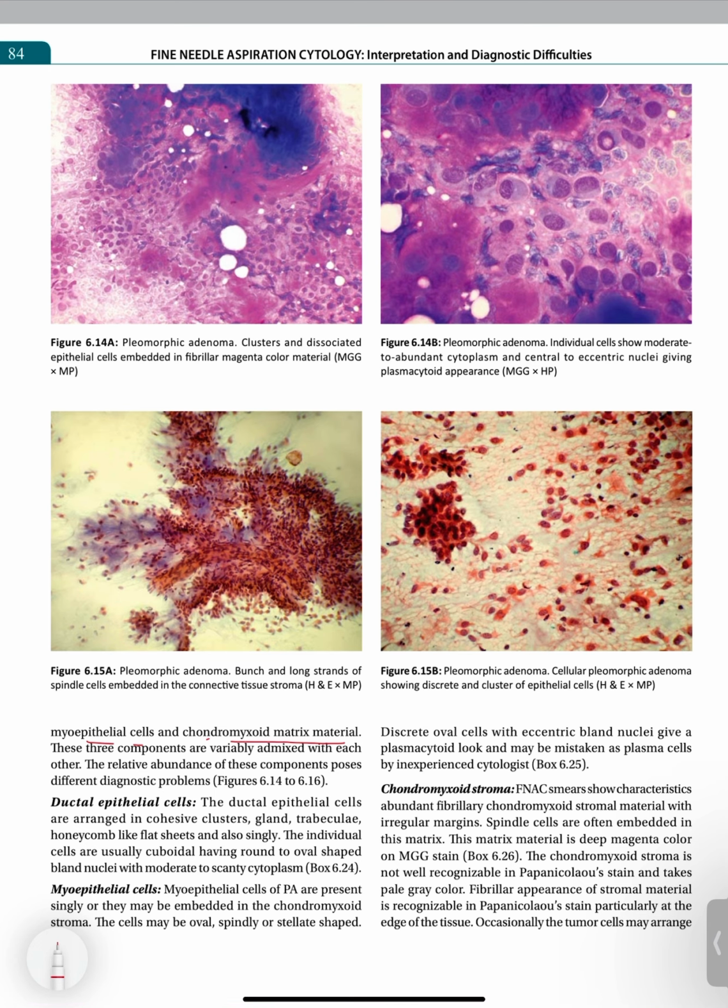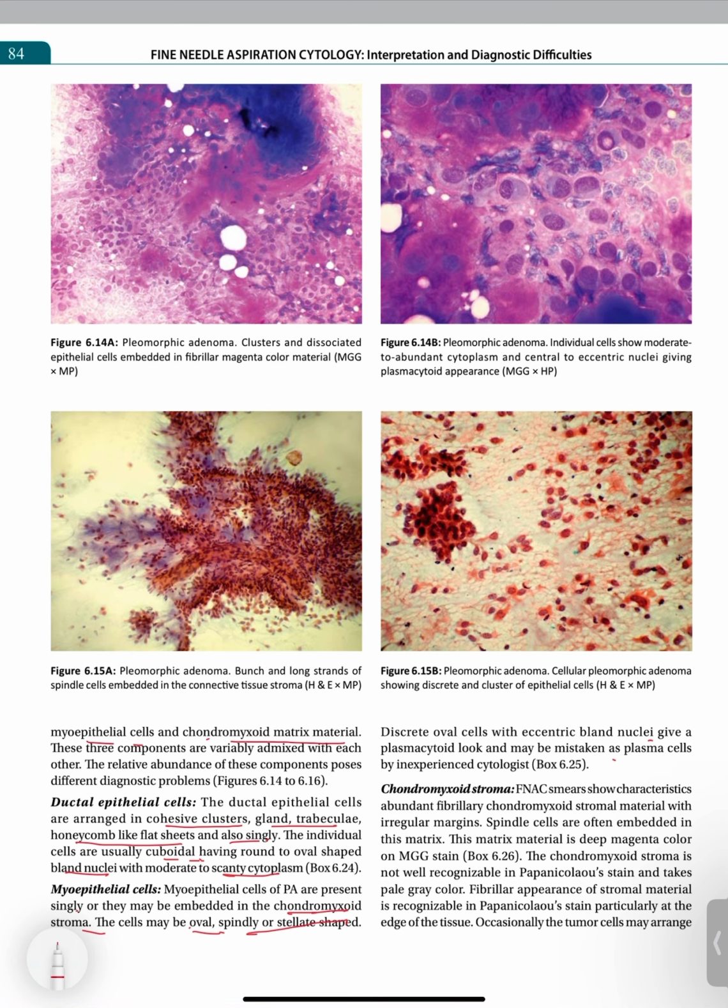So the ductal epithelial cells are arranged in cohesive clusters, gland, trabeculae, honeycomb-like flat sheets, and also singly. The individual cells are usually cuboidal, having round to oval shaped bland nuclei and moderate to scant cytoplasm. The myoepithelial cells of PA are present singly, and they may be embedded in chondromyxoid stroma. The cells may be oval, spindle, or stellate shaped. Discrete oval cells with eccentric bland nuclei give a plasmacytoid look and may be mistaken as plasma cells by inexperienced cytologists. The third component is chondromyxoid stroma.